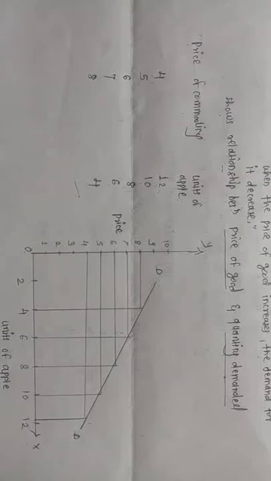In conclusion, with the help of the demand schedule, this table, and the demand curve, it has been made clear that when the price of the commodity increases, the quantity demanded decreases, and when the price decreases, the quantity demanded increases. So students, this is all about the derivation of the demand curve in the single case of a commodity.